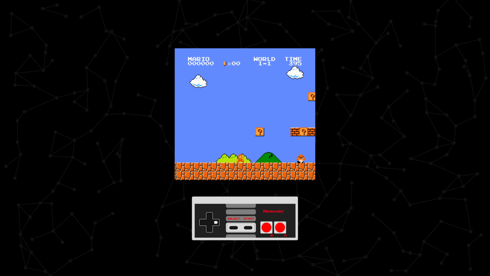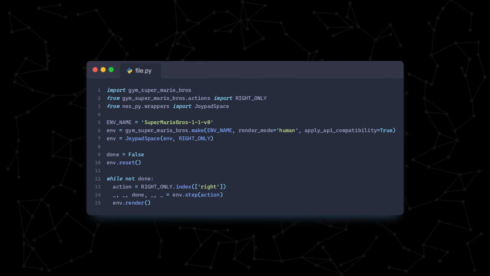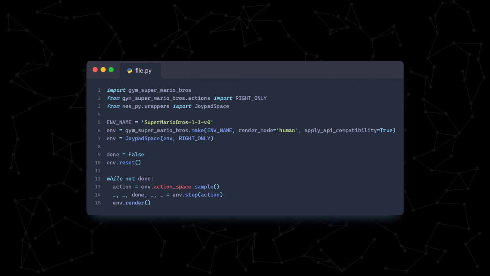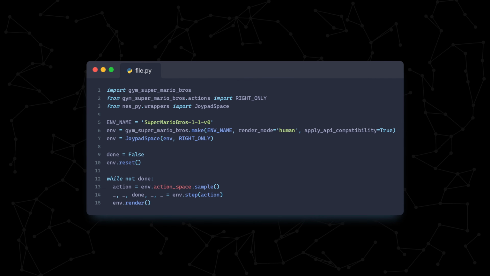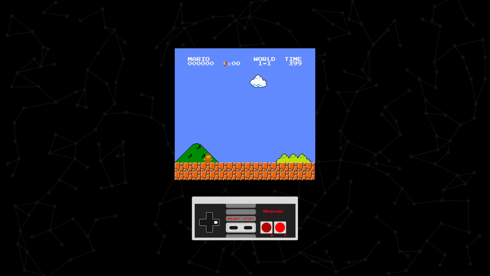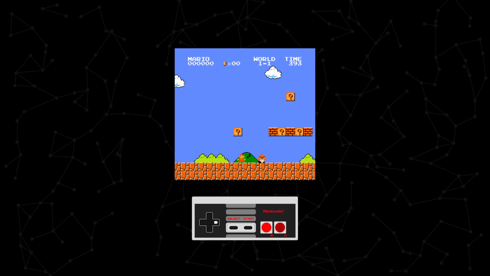As expected, our agent is not doing so well. To add some dynamism, let's have it randomly choose an action from our action space. Unfortunately, our agent still sucks. Good thing we have an entire reinforcement learning algorithm up our sleeve. Let's implement the wrappers first.